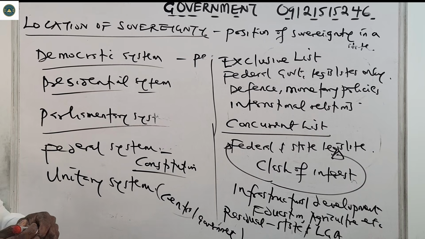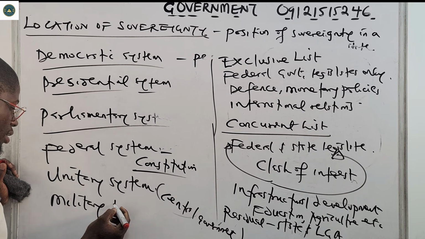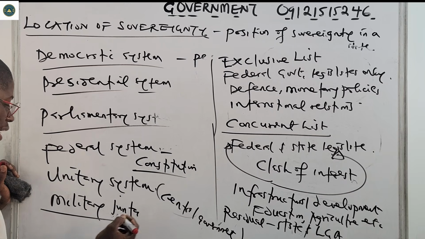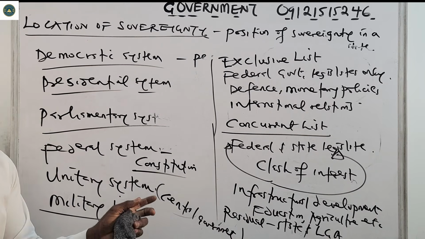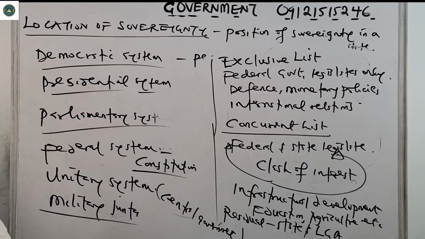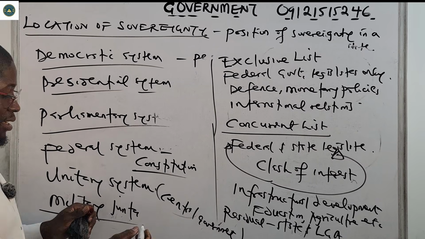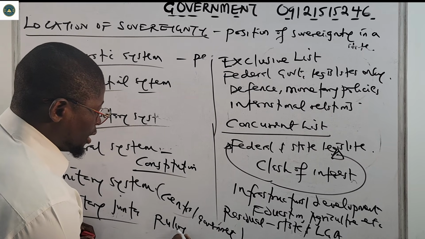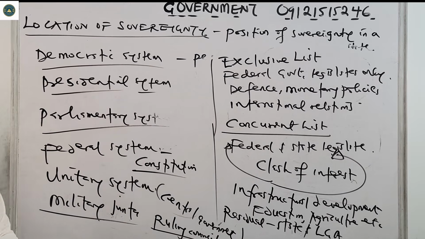Now let us see sovereignty in a military junta, where the military take power from the normal elected leaders. That's a military junta. So the highest policy making body in the military system is the ruling council. That is the highest policy making body in a military system of government.